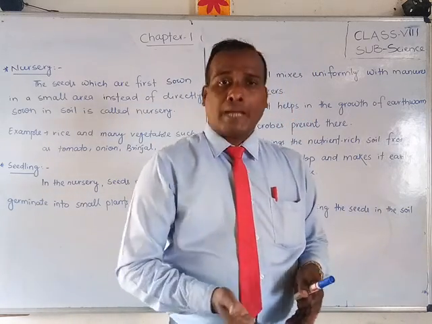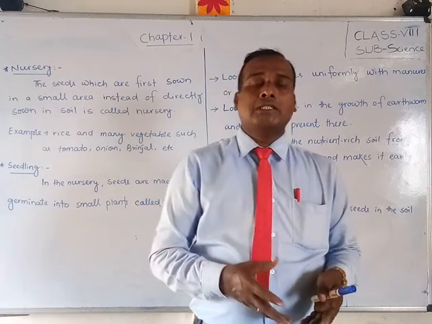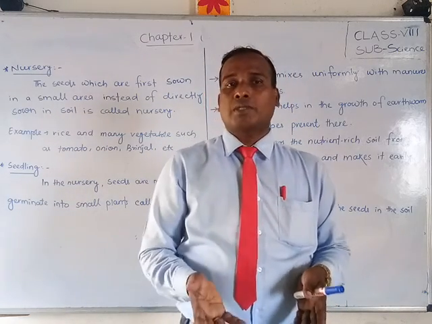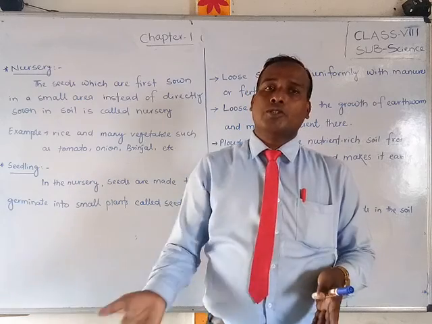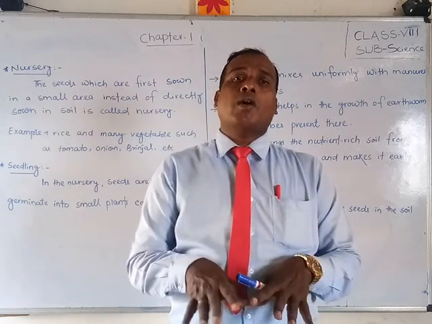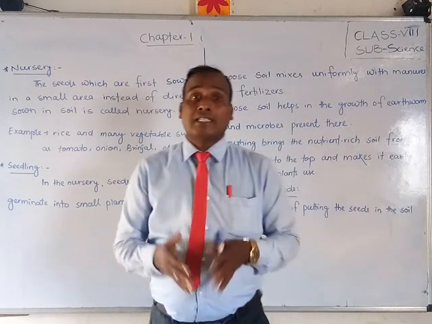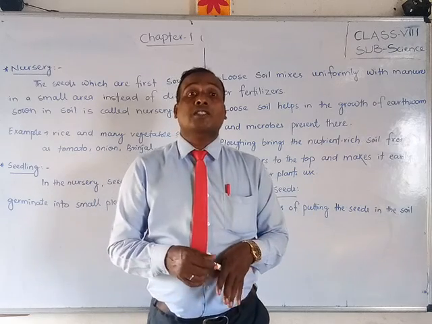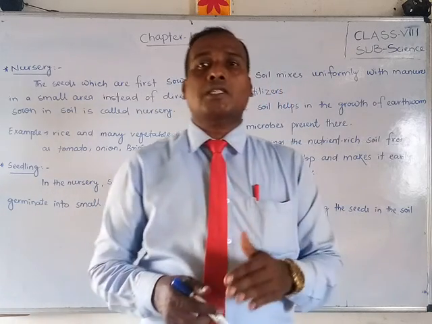Maybe paddy or rice, or tomato, brinjal, onion or other vegetable seeds, on a small area first of all we keep them, and that area is called a nursery. Remember students, what is the nursery?